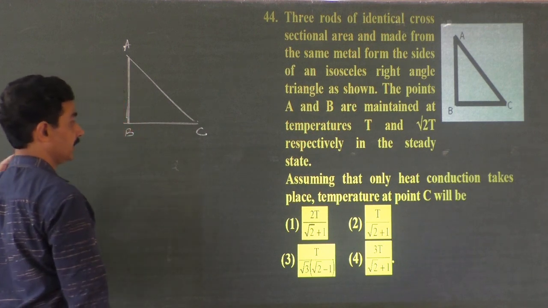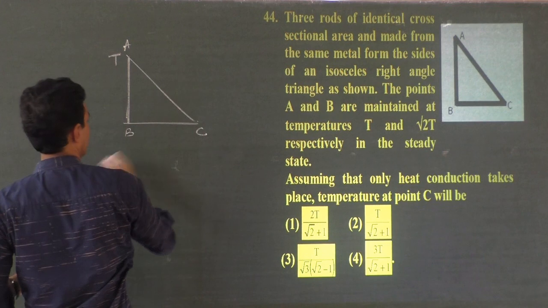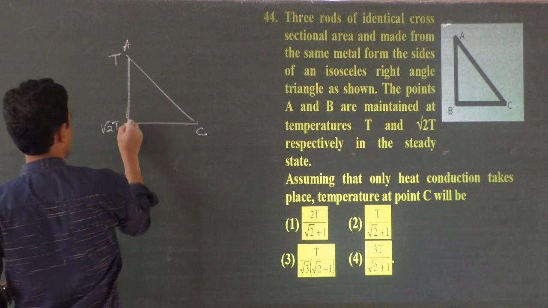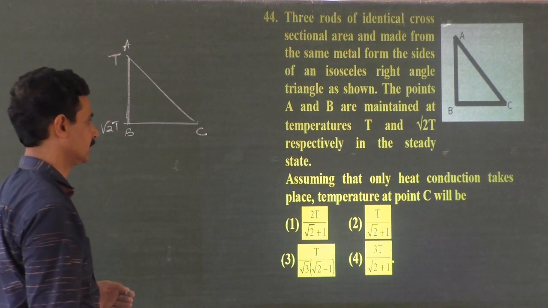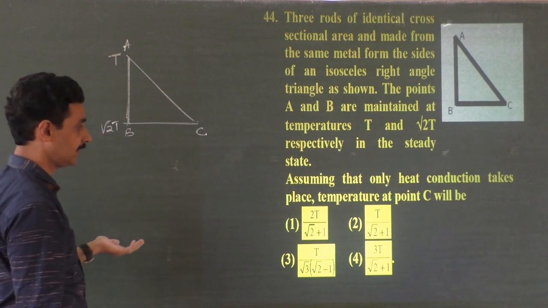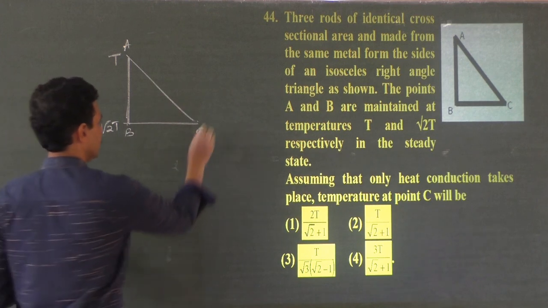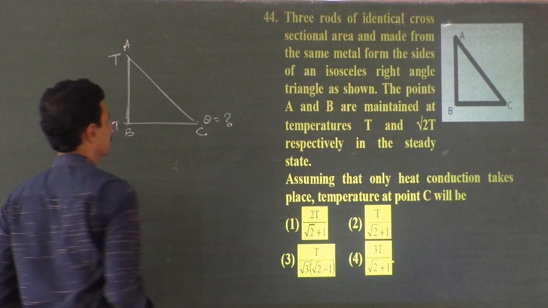The points A, B, C are maintained at temperatures. A and B are maintained at temperatures T and root 2T. Yes, B is at higher temperature because this is 1.414, respectively. In the steady state, assuming that only heat conduction takes place, the temperature at point C will be theta. What is theta here? That is the question.